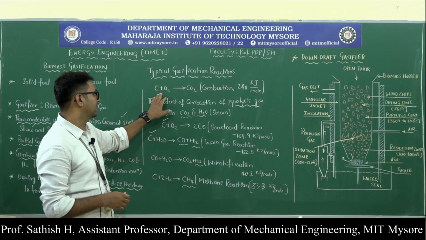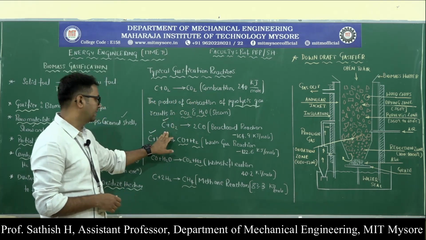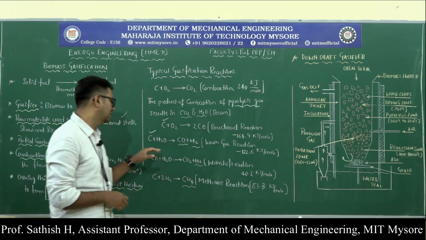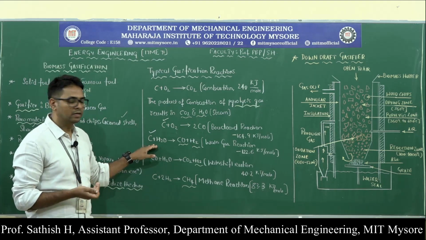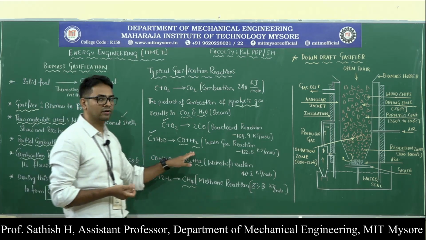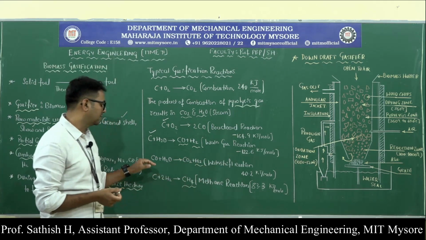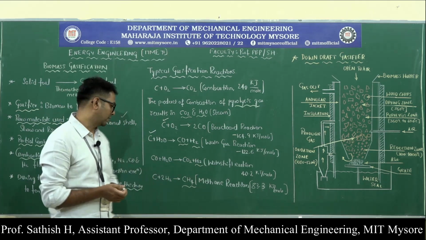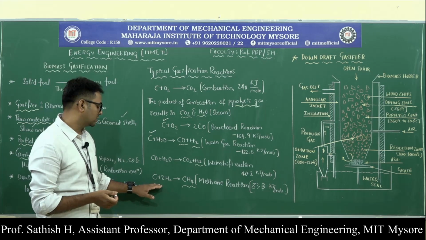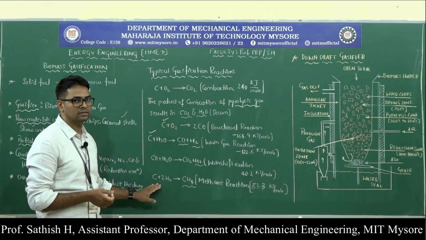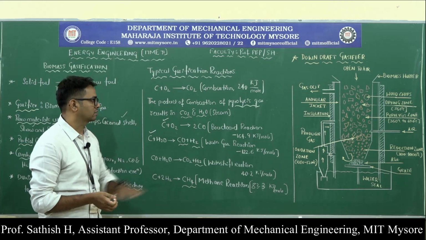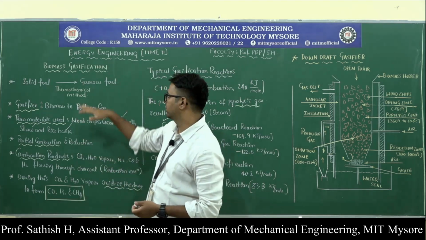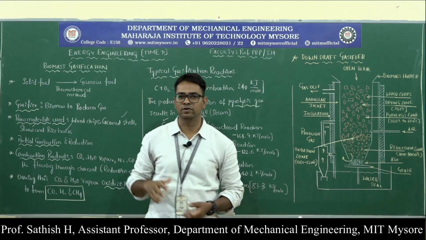So carbon reacts with oxygen to produce carbon dioxide. Again carbon reacts with oxygen to produce carbon monoxide. Here there is water vapor as well, which will react with carbon to release carbon monoxide and hydrogen, and then carbon monoxide and water react to give carbon dioxide and hydrogen. The last reaction is methane, produced by combining carbon with hydrogen gas. These are the typical reactions involved. So you have to remember what is meant by the gasification process, that is, the conversion of solid fuel into gaseous fuels.